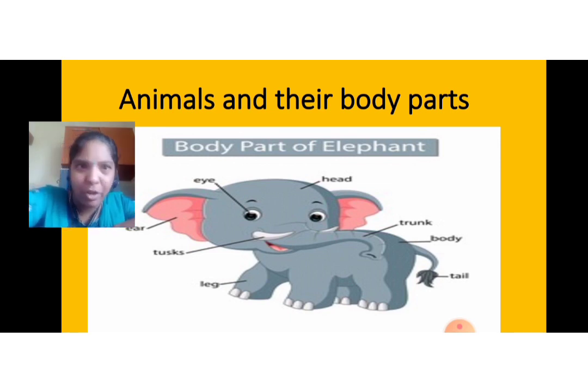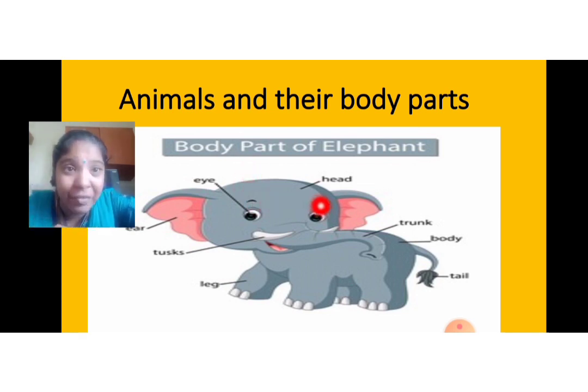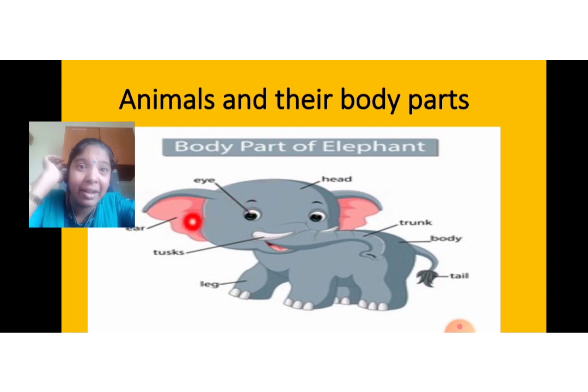What is this? Can you all see? What animal is this? Yes, this is an elephant. Can you see? What are the body parts? Can you identify the body parts of the elephant? Yes, as we have eyes, the elephant also has eyes. As we have a head, the elephant also has a head. As we have ears, the elephant also has ears.